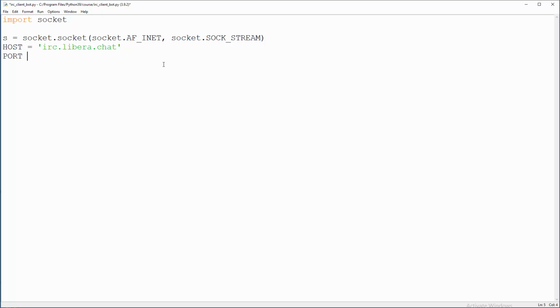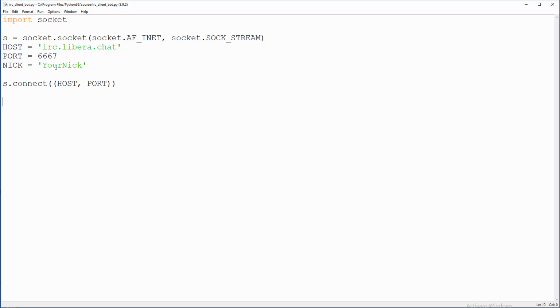Okay, what about port? Port will be 6667. Okay, and your nick that will be visible to other people. It will be something that you own or you are trying to register, or something that you are using at the moment if you are just lurking in the background in channels. That will be your nick, and now we can establish the connection. So s.connect, okay, and the tuple here will consist of the host on the left side and the port on the right side, right?